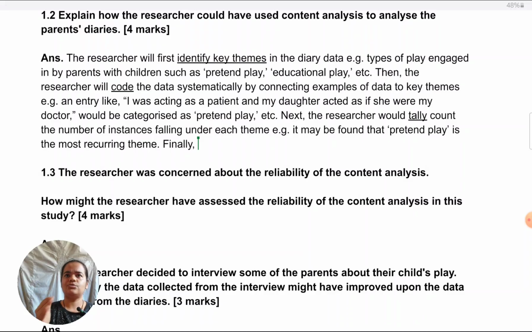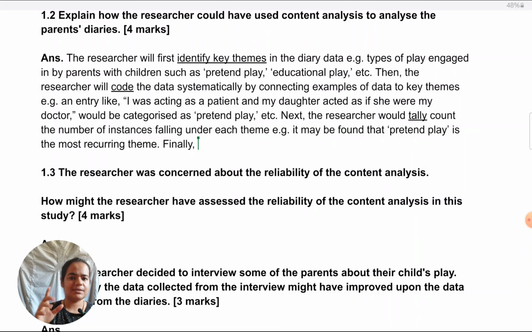In that case, you could just suggest that independent coders would be marking all the data, then they cross check with each other and try to obtain a correlation coefficient of plus 0.8 or greater. So you could end off that way as your last step.